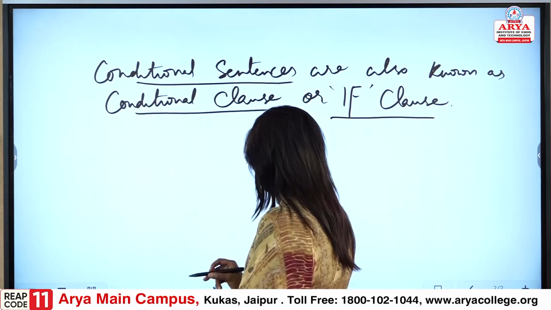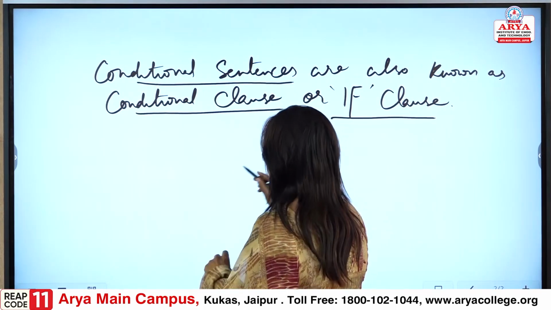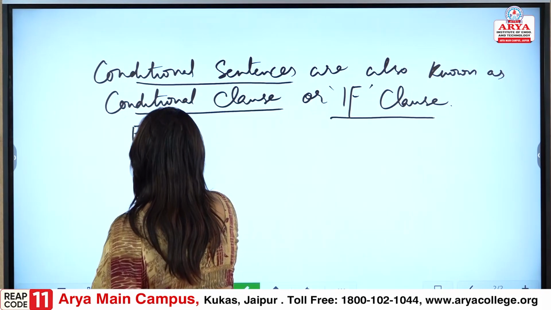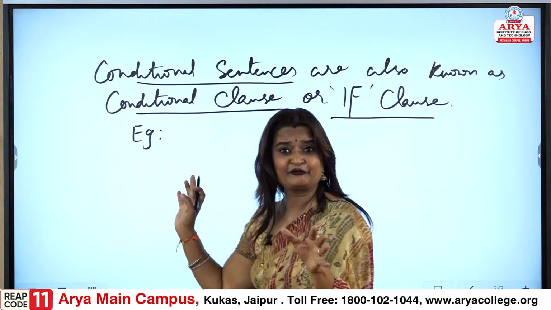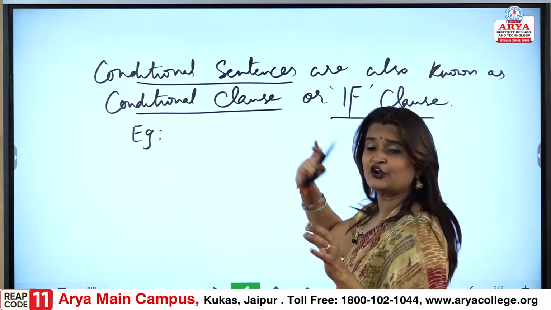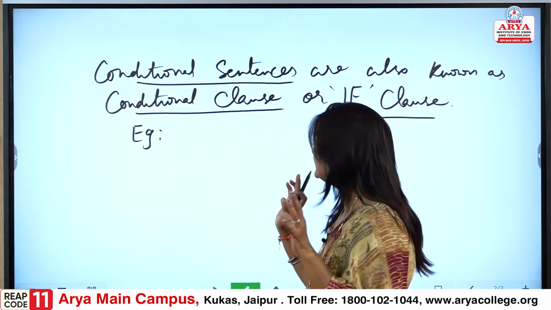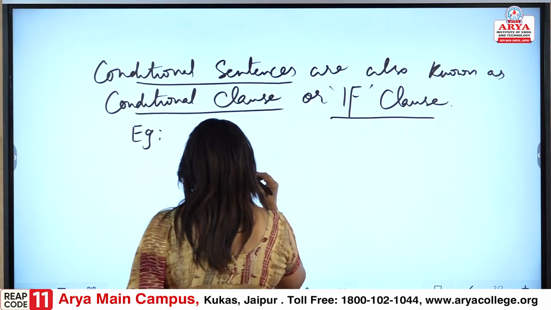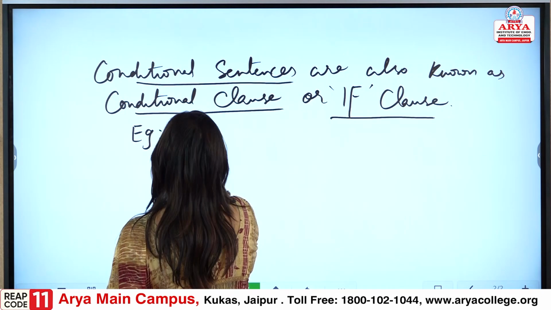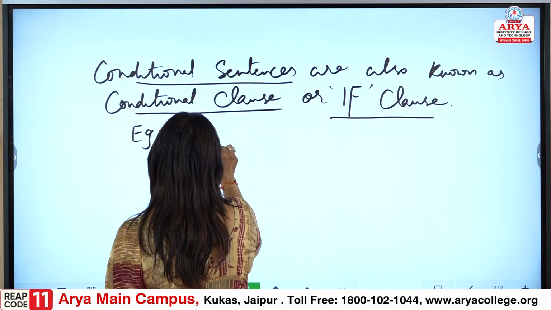Fine. So, let me give you an example for a better understanding. As we have said, the if clause, the conditional clause, let us understand it in a better manner with an example. Okay, let me tell, if it rains.